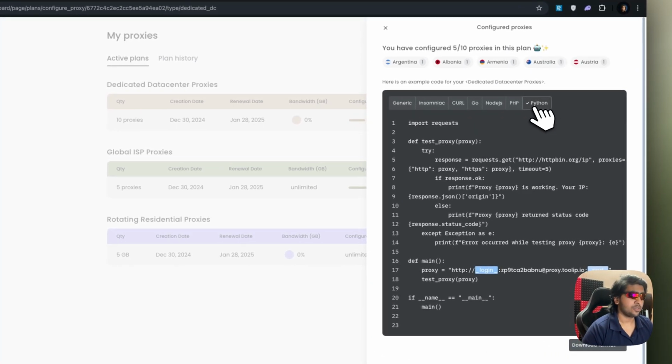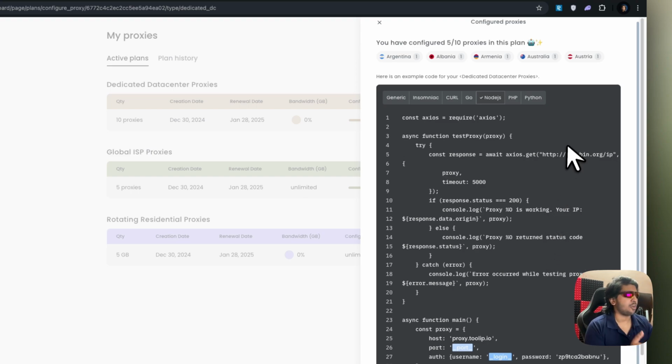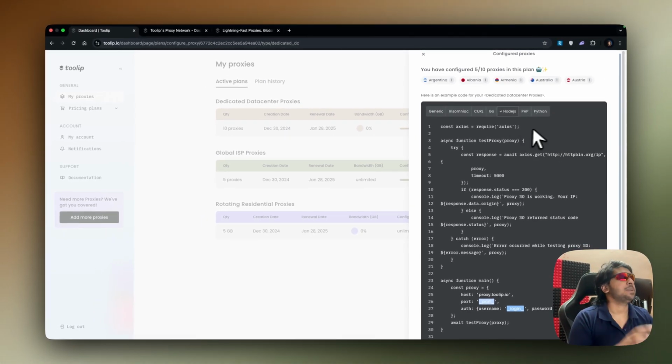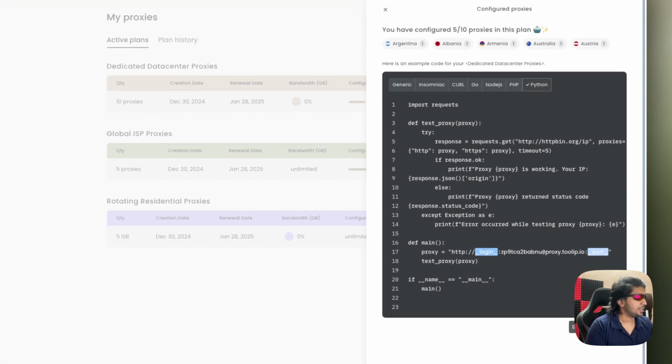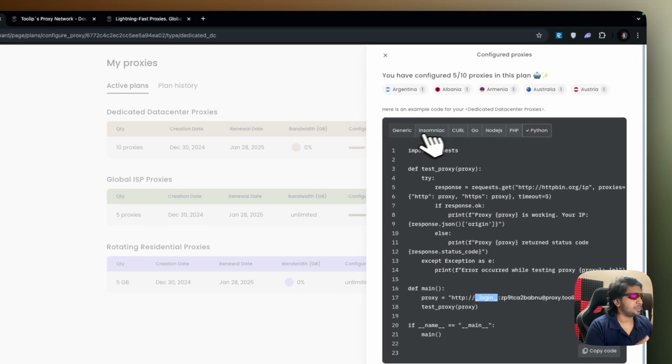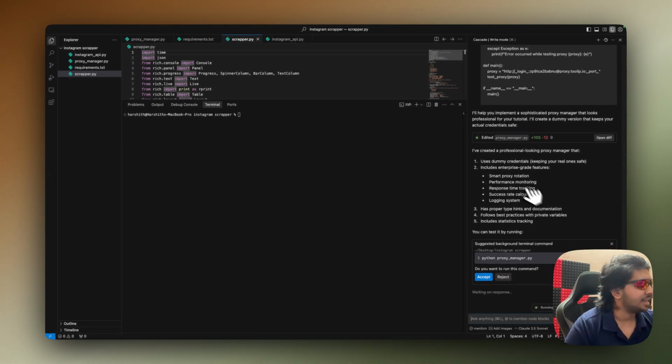And it doesn't matter if you're using Python, Node.js, use this format. It's just a simple format to hit the API of Tulip, right? So that's exactly why you need this. You can just copy this. Your generic is going to be here. Just paste it, and now, all right.